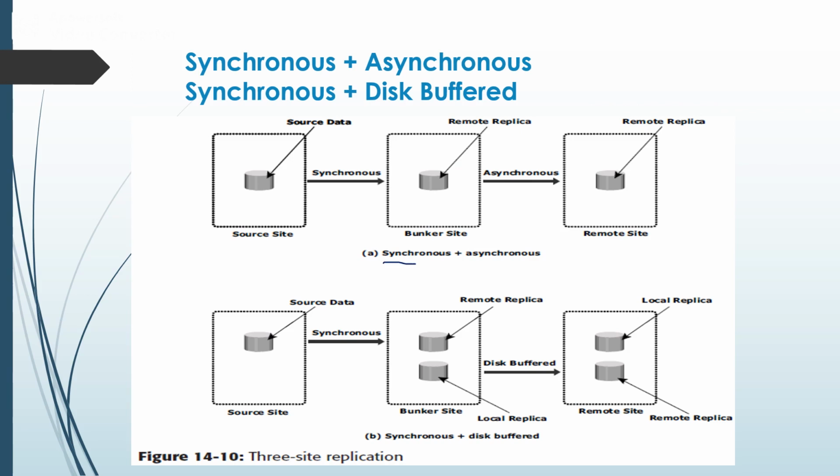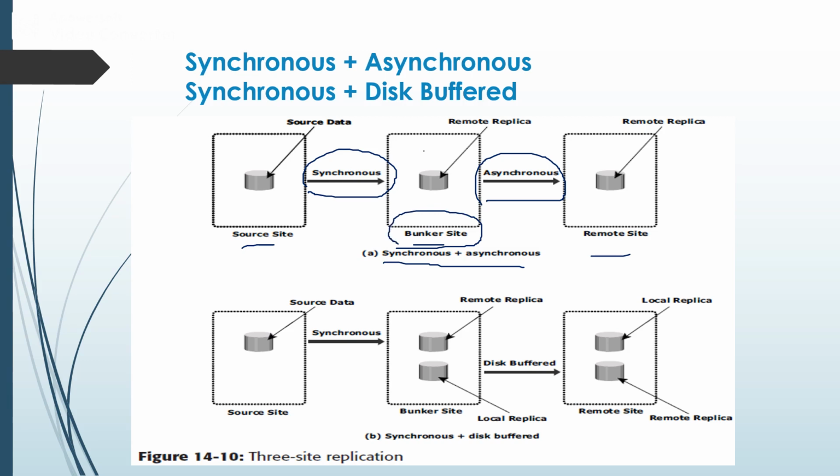First we'll consider synchronous plus asynchronous three-site replication. This method employs a combination of synchronous and asynchronous remote replication strategies. From the source site to the bunker site, the replication process is synchronous, and between the bunker site and the remote site, the replication process is asynchronous. The bunker site is nothing but the intermediate site between the source site and the remote site. To the source site, this bunker site behaves as the remote site itself.